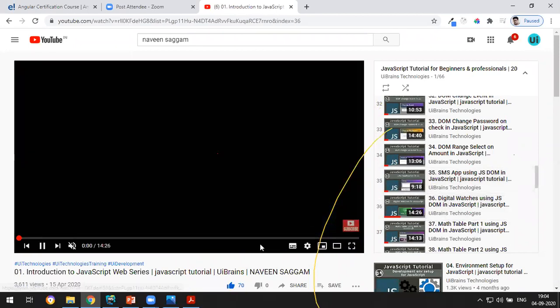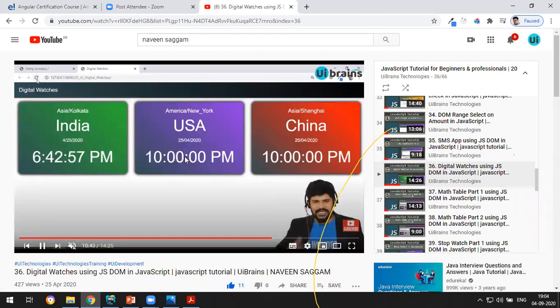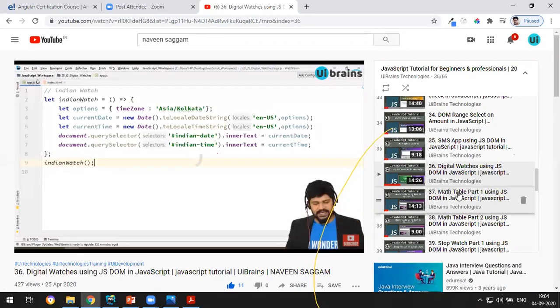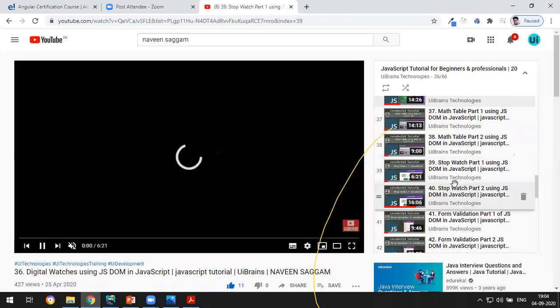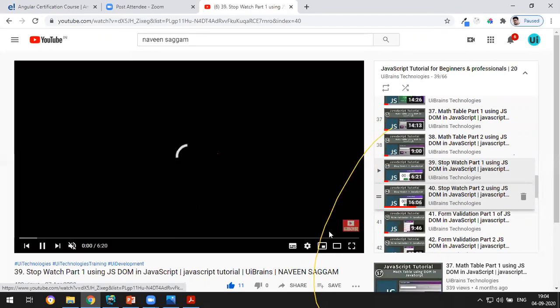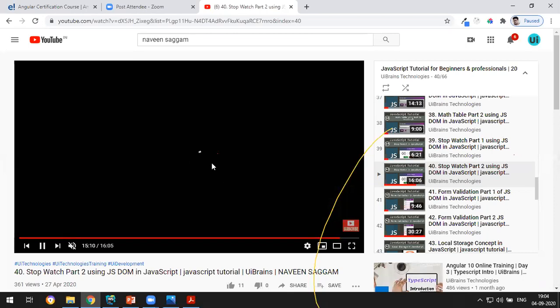Okay, this is just a small example on digital watch. It's not made, I think. And math table, stopwatch. There is a stopwatch and form validation. So good examples are there. You can go through them. Okay, so this is stopwatch like that.